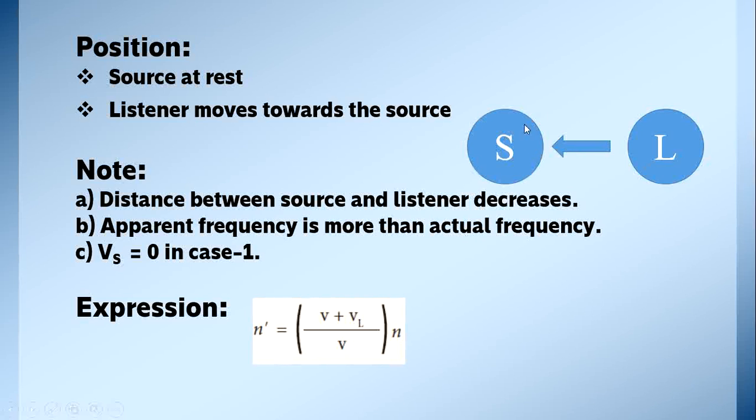Now Vs becomes 0. Why does it become 0? It is at rest. So in case 1, what is the case 1 formula? N dash is equal to (V plus VL) by (V minus Vs). In that we have to put Vs equal to 0. So the expression becomes N dash is equal to (V plus VL) by V into N.